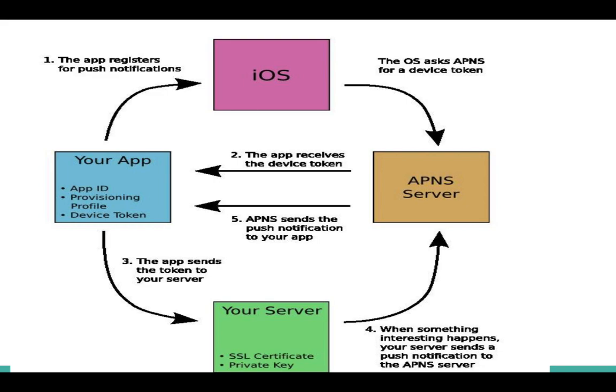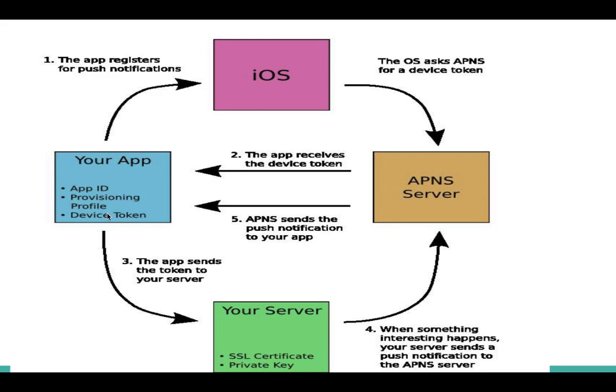Architecture of push notification means first we have to register our device to the APN, Apple Push Notification. We request registration for push notification. We ask the APN server for the device token. The APN server sends the device token to our app.